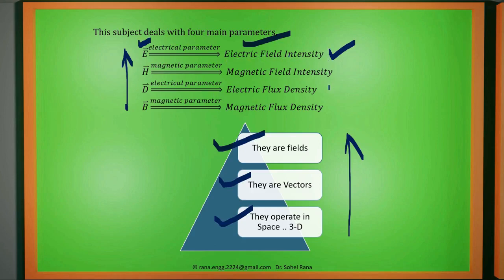Wherever there is intensity, there will be density. So the electric flux density associated with the electric field is given by capital D. As they are vectors, we are showing a bar on the head of these alphabets. These 2 parameters, E and D, are associated with the electric field. Similarly, there are magnetic field components. Magnetic field intensity is given by capital H, and its density is given by magnetic flux.